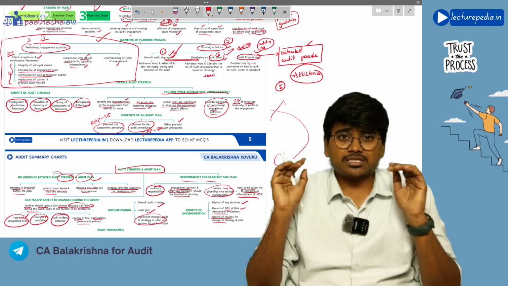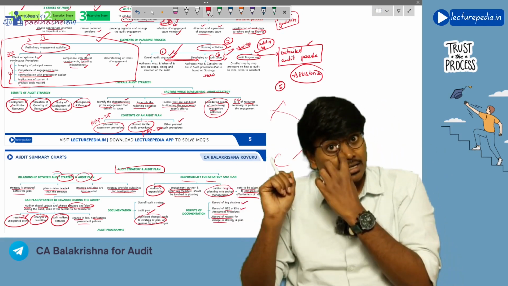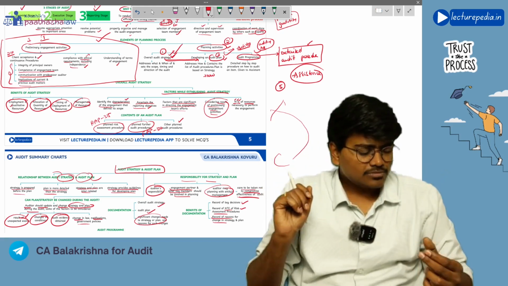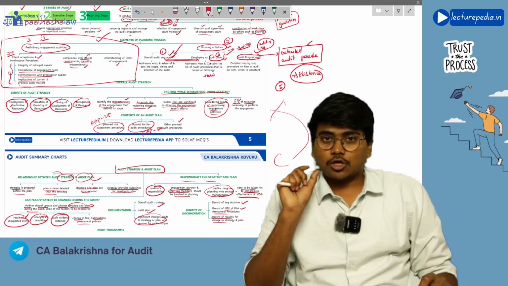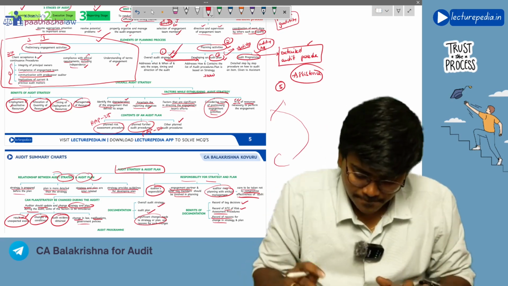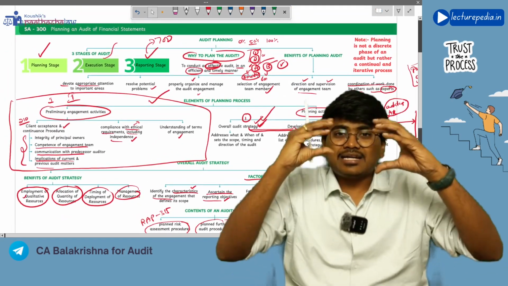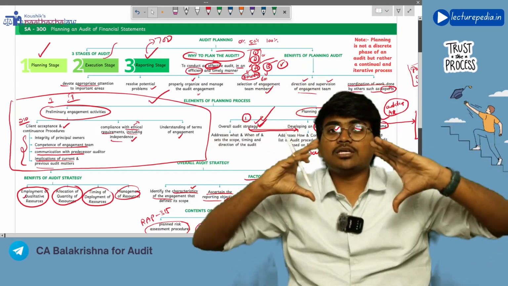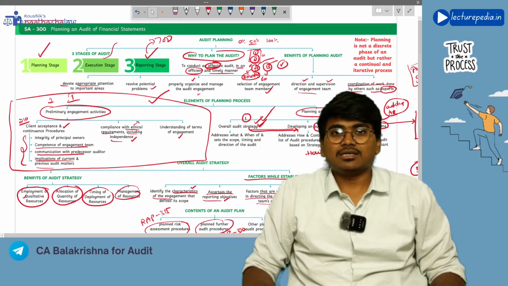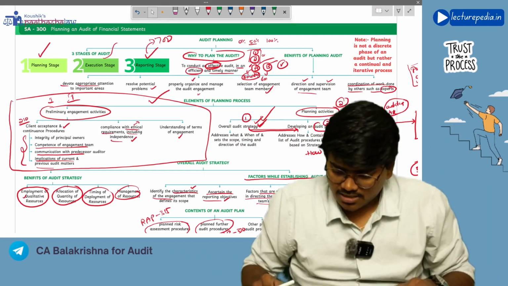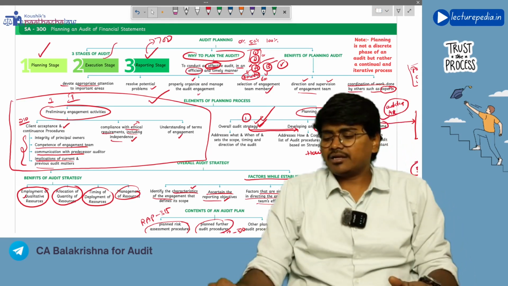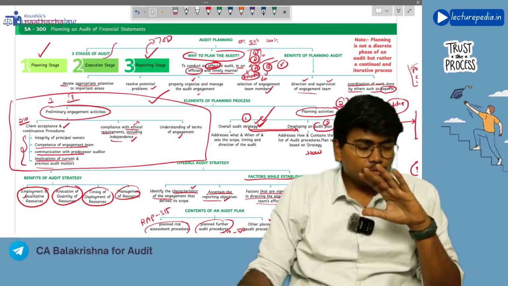None of the concepts is missed over here. We have covered the complete concept. Got it? Since these are revision charts, the length will be small, but all the concepts will be covered. So yes, this is the revision of SA-300, which is the third chapter.